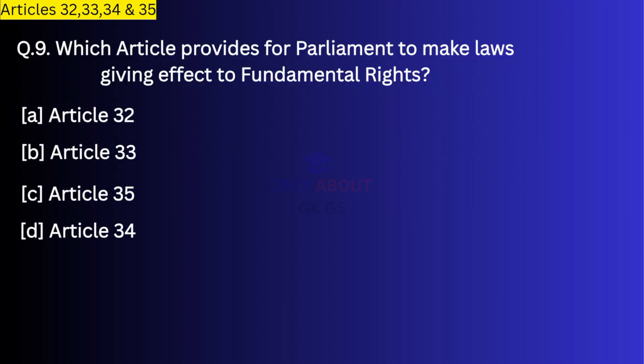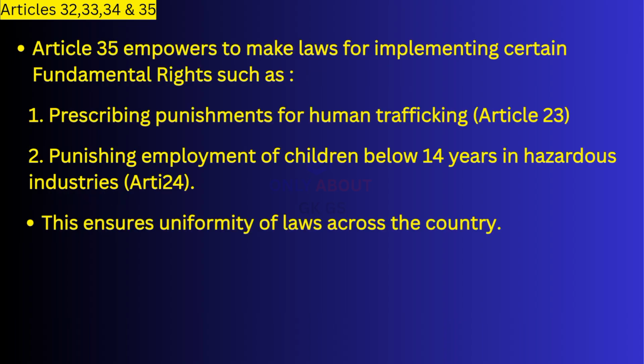Your last question. Which article provides for Parliament to make laws giving effect to fundamental rights? Correct answer, Article 35. Article 35 empowers Parliament to make laws for implementing certain fundamental rights such as prescribing punishment for human trafficking, punishing employment of children below 14 years in hazardous industries. This ensures uniformity of laws across the country.